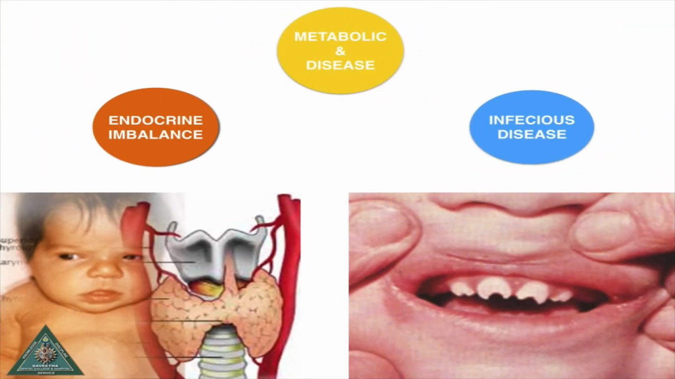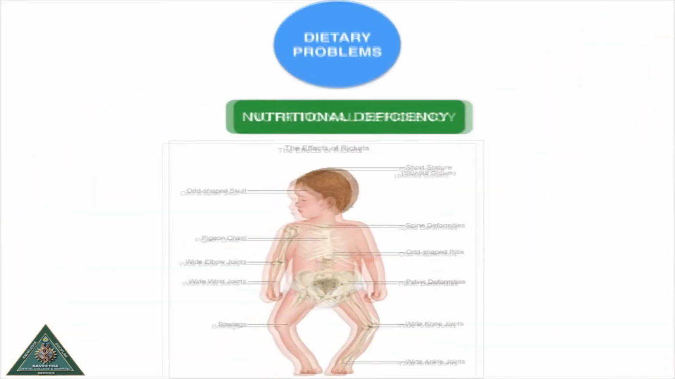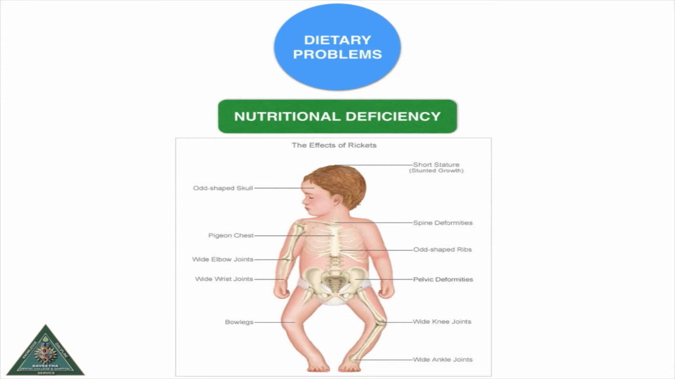Metabolic and climate. Endocrine imbalance. Certain endocrine disorders may result in malocclusion, for example, hyperthyroidism, hypothyroidism, hyperparathyroidism, and hypoparathyroidism. Infectious diseases like syphilis will affect the tooth shape, for example, mulberry molars and peg laterals. Nutrition deficiency during growth may result in abnormal development causing malocclusion.